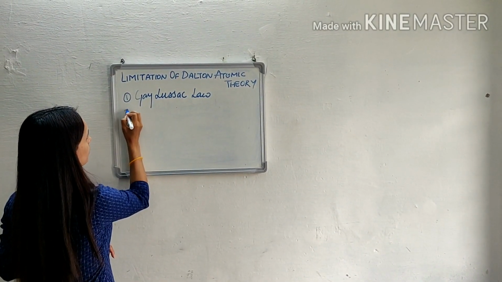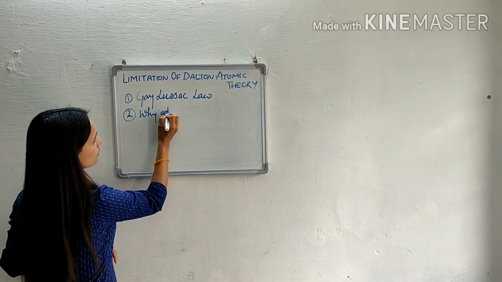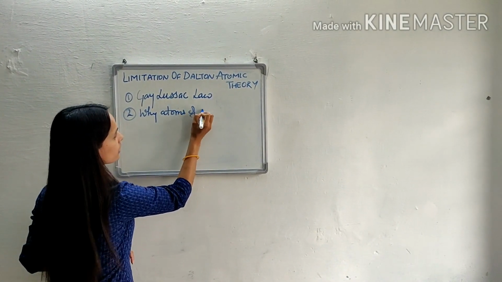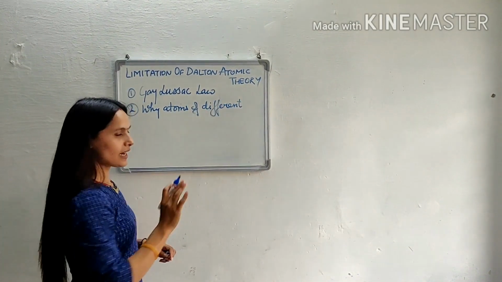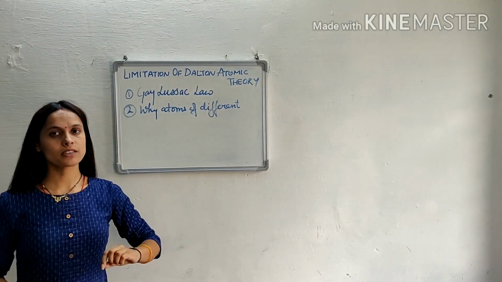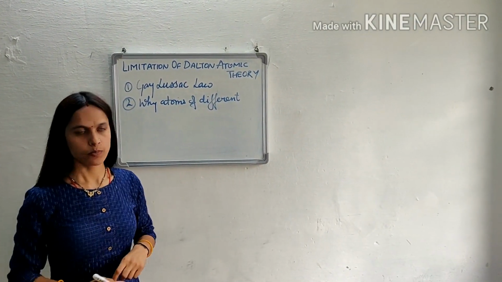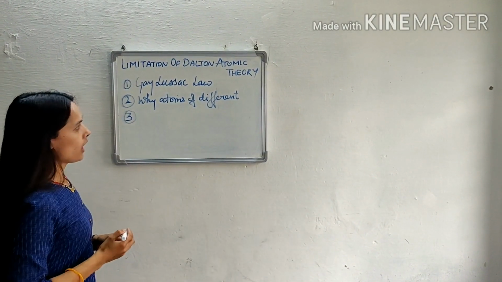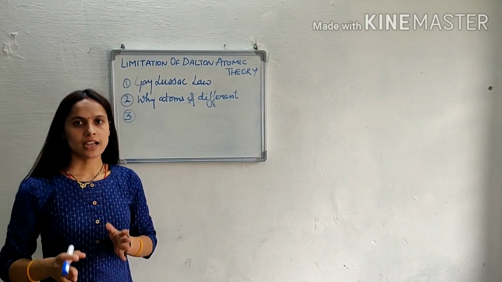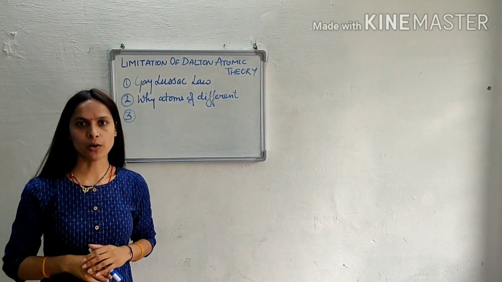Dalton atomic theory also failed to explain why atoms of different elements are different in all aspects. Dalton said that atoms of different elements are different in all respects, but why? He failed to explain. The third limitation of Dalton atomic theory is that Dalton said that when atoms of different elements combine, they form a compound atom.